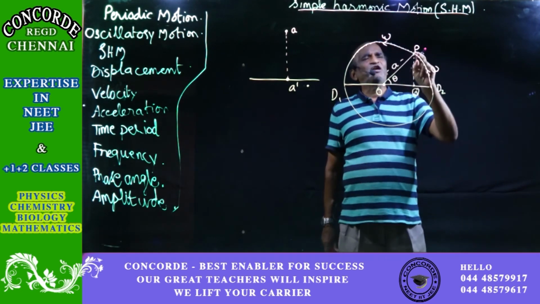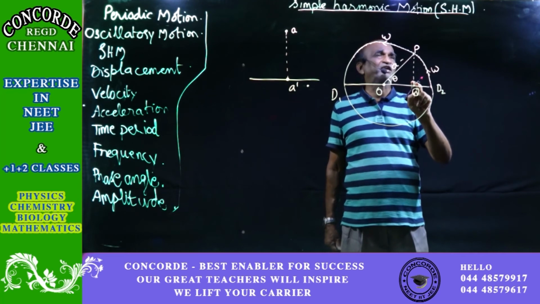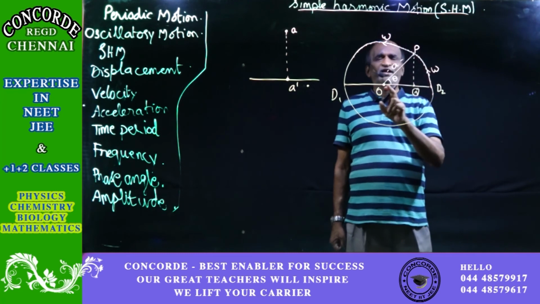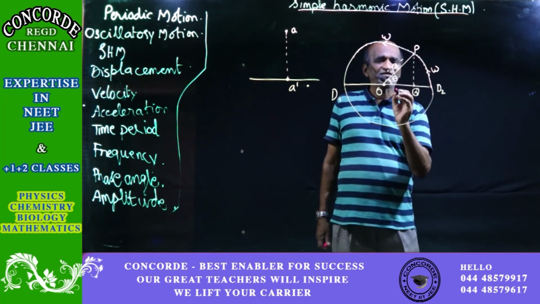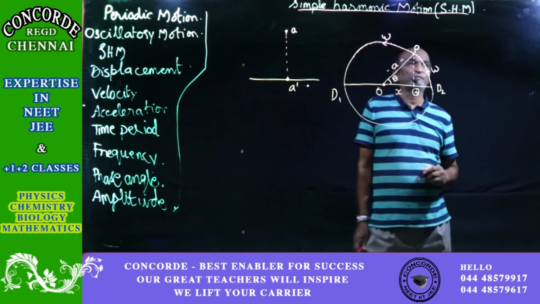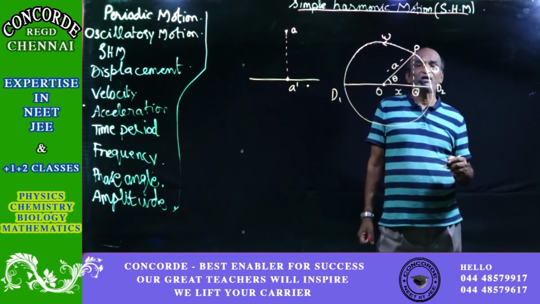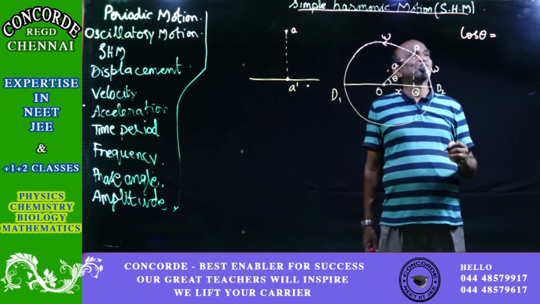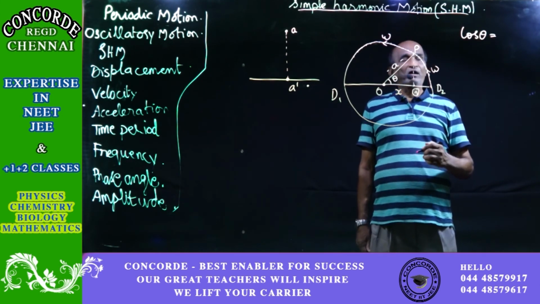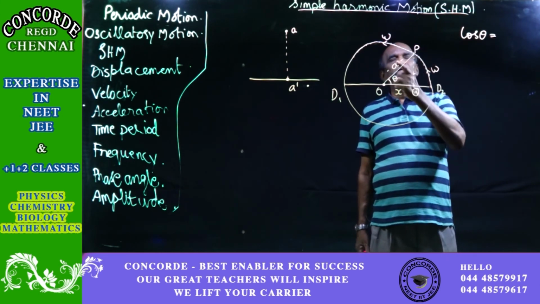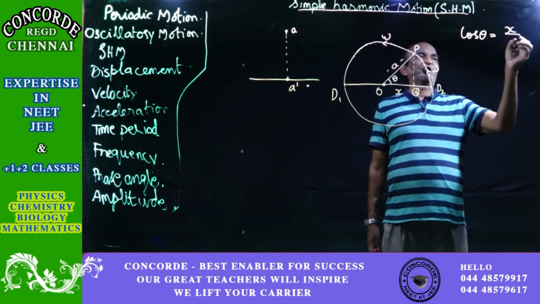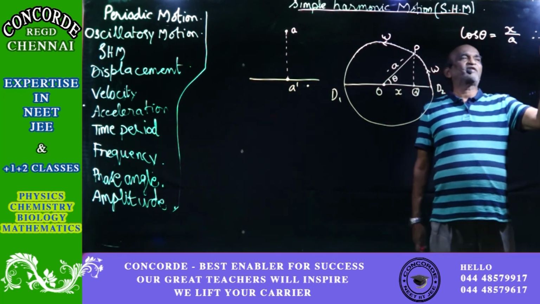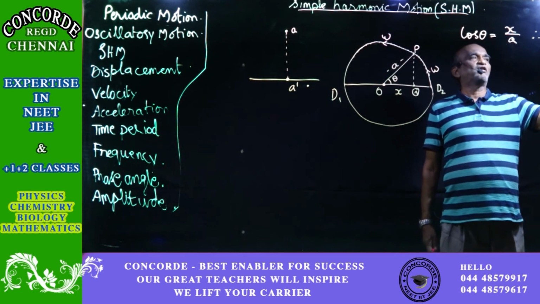So always, for whatever point is there on the circle, and whatever point you get as a projection on the diameter, take the measurement from the mean position up to that point. Let us take that distance as equal to x. Then see that cos theta is equal to the base by the hypotenuse, x by a. So from that you will get, therefore, x is equal to a cos theta.